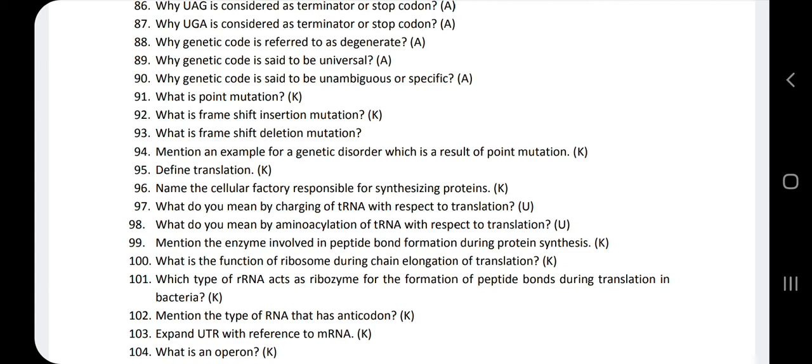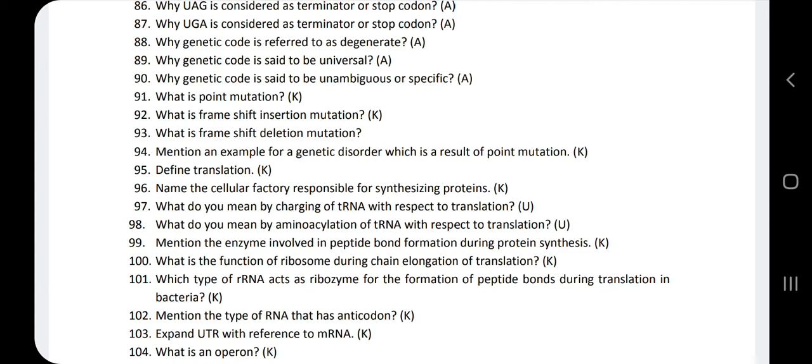Why is the genetic code said to be unambiguous or specific? The genetic code is said to be unambiguous or specific because one codon always codes for only one amino acid. No codon is going to code for a second amino acid.